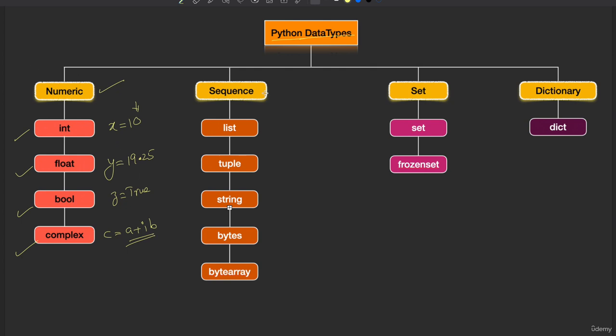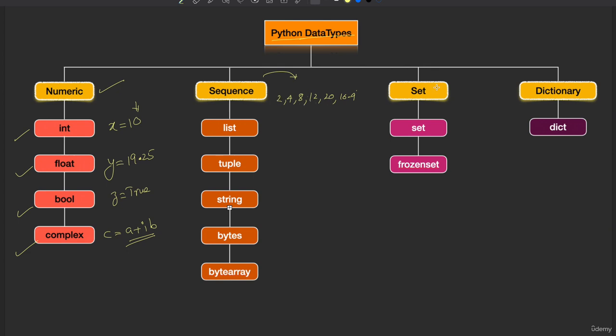Let us look at the sequence type. Sequence type data types can hold a collection of values. A collection of values means, suppose I have data like 2, 4, 8, 12, 20 and 16.9. I have a mixture of data, some integer values or float values, but I have this collection of values. So sequence means a collection of values. Values can be integer values or float values or characters. It can be anything. So this is a sequence of values.